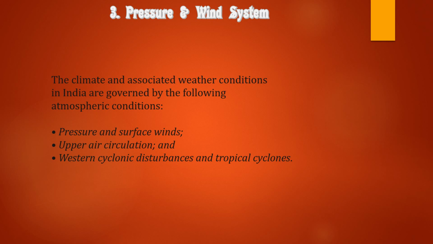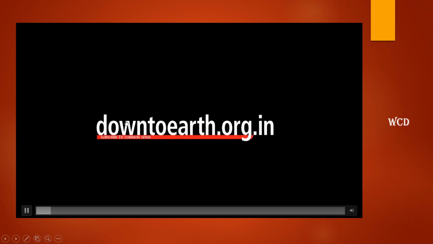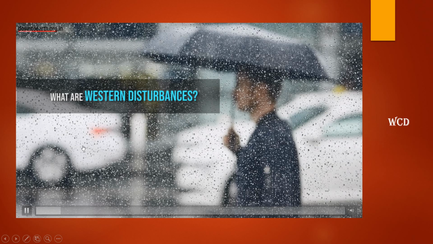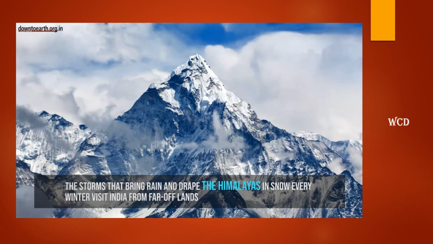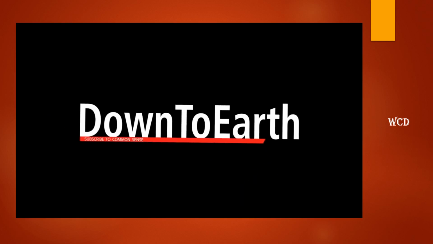To understand this, let's go one by one through each key concept. First of all, we'll understand western cyclonic disturbance. What exactly is it? As you know, what are western disturbances? Western disturbances are the storms that bring rain and wrap the Himalayas in snow every year. Here you can see,